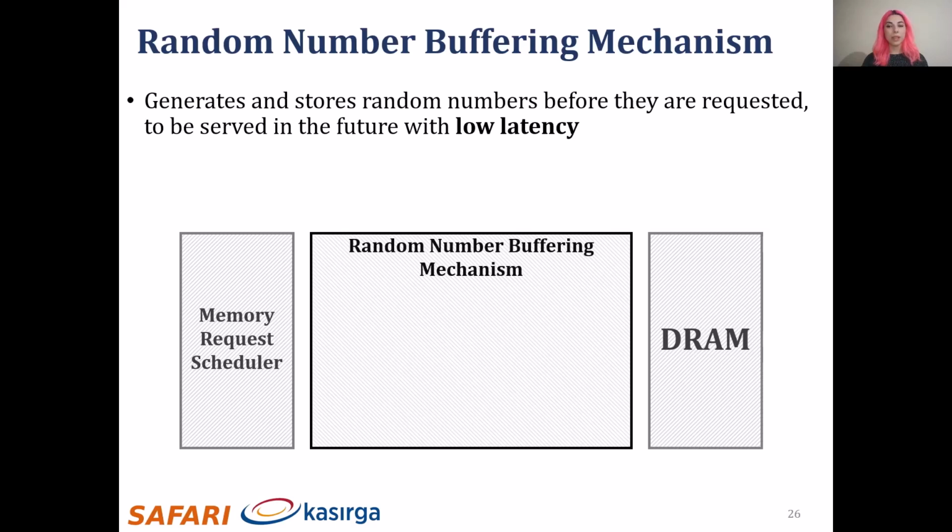The random number buffering mechanism generates and stores random numbers before they are requested, to be served in the future with low latency.